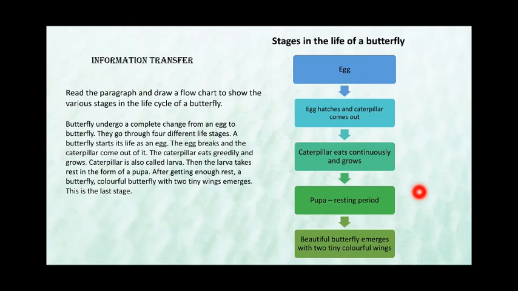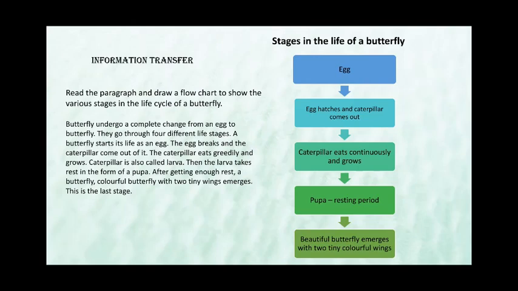Now children, information transfer is of two types. One is when a paragraph is given to you, where you have to read the paragraph and then make this diagram. Otherwise, you'll get the diagram in the question, and related to the diagram, you have to write a paragraph. Even when you're writing a paragraph, you have to give a title. It is necessary, otherwise you can lose your marks.